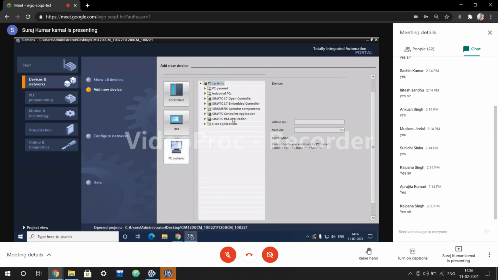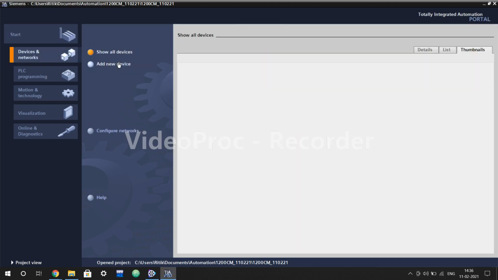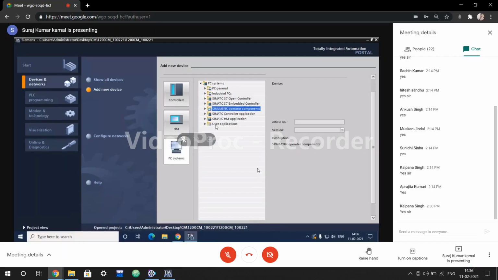Which type of SCADA system you want to embed with? Here we have, right now, SINUMERIK, that means we can connect the CNC with it. Computer numeric control. So that's why we have bought these three packages. If I want to control the drive, so I have to buy the drive section over here. Then I can control the motor, servo motor of the drive, or any type of motor, AC, DC, servo, or as we know in robotics, we have servo drives. We can control that from here only.